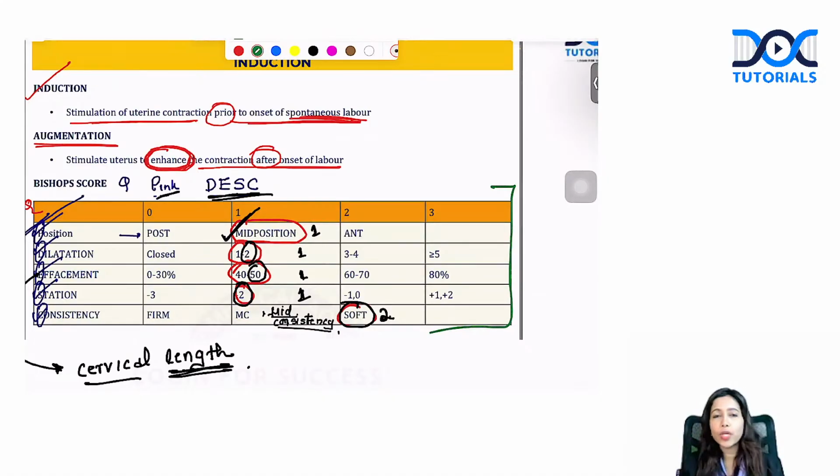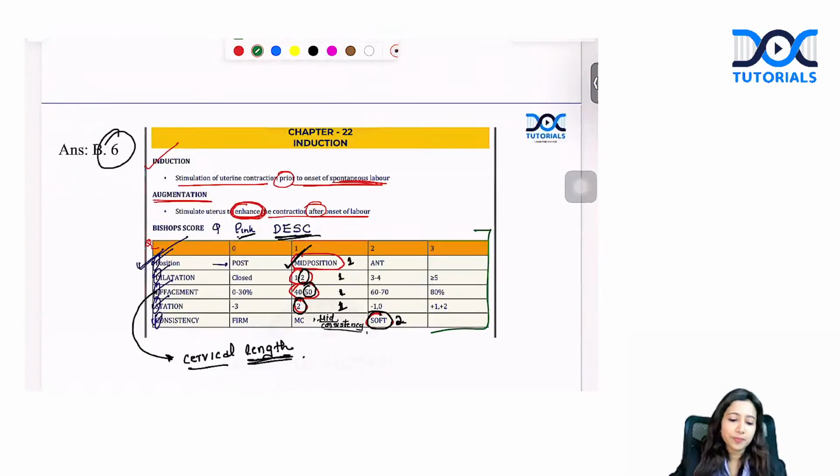Yes, this is how we do it even in clinical practice. Every patient in labor or who comes to us even for induction, we generally calculate a Bishop score by looking at all these parameters. You just have to memorize this box, put in the values, and it will give you the exact Bishop score. If anything was slightly different, like closed os or something like that, it might shift a bit, depending on what is exactly given in the question.